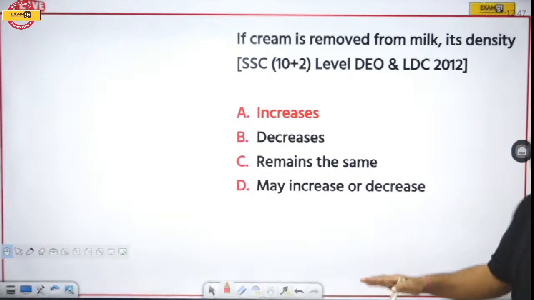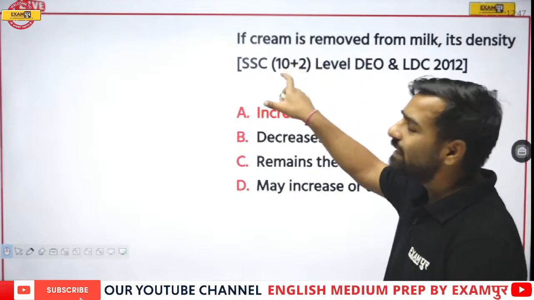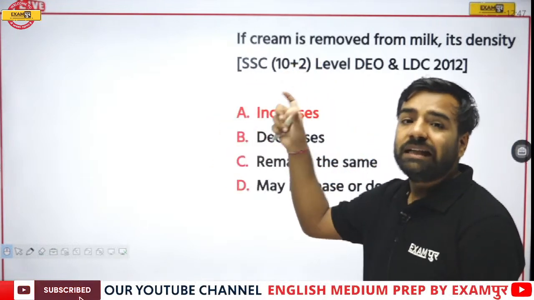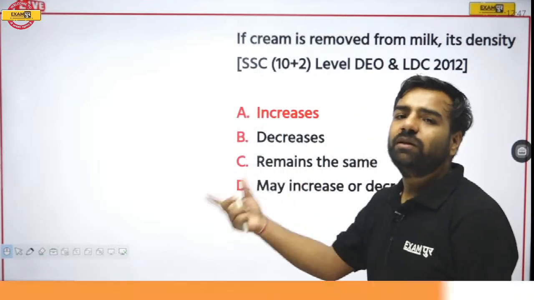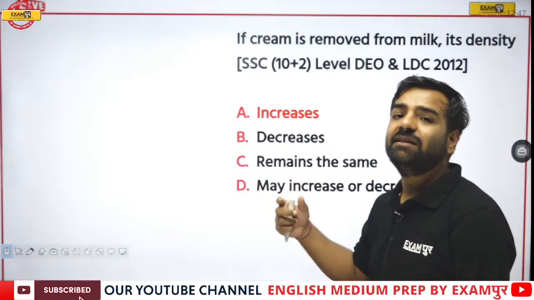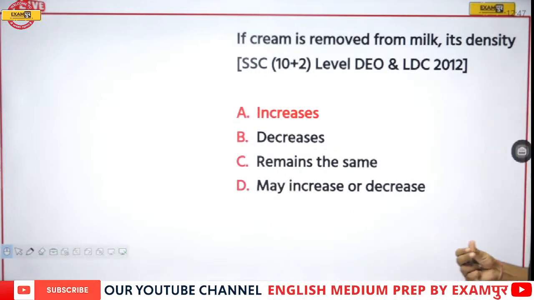We have already understood the fact. What was the fact? That the density of the cream was lesser than the milk. Now, what will happen? If cream is removed, this means the density will obviously increase. Correct? So yes, it will increase.